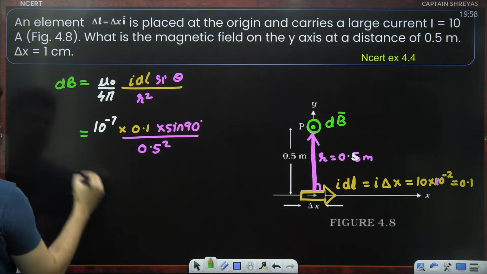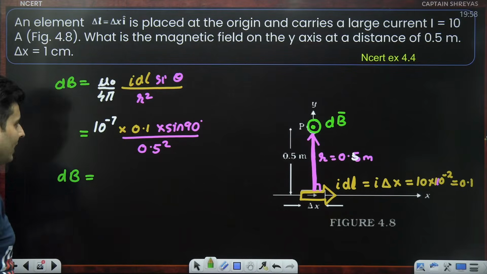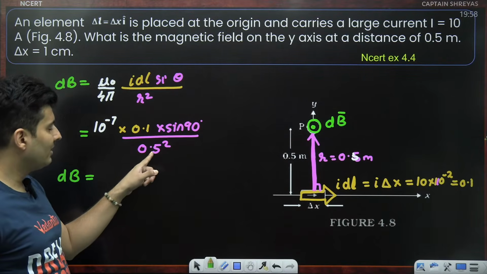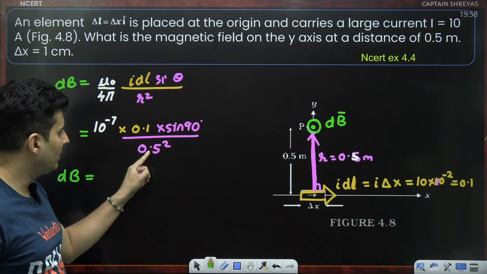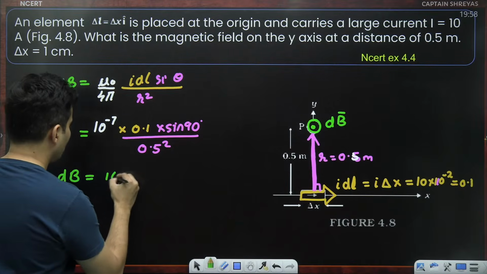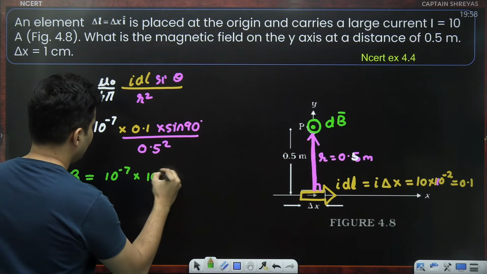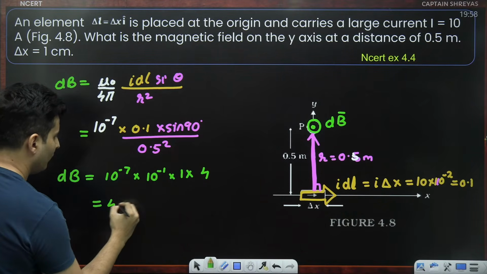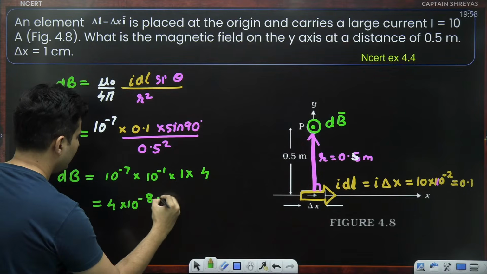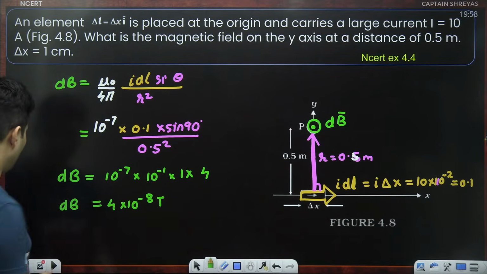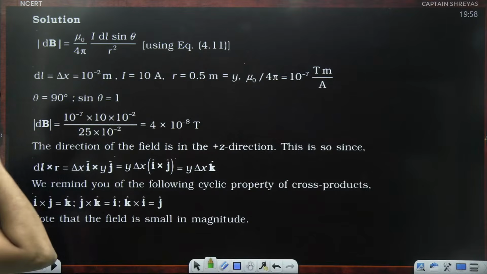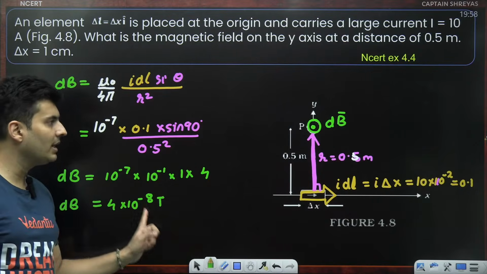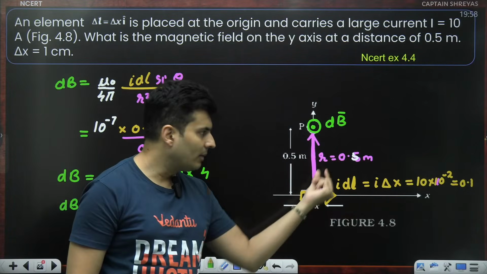That will give me the small amount of magnetic field. This is 0.1, this is 0.5. 0.5 is basically half. Half squared is 1/4, so 4 will go on the top. So I'm left with 10 to the power minus 7, 10 to the power minus 1, sine 90 is 1. So 4 goes on the top. So this will be 4 into 10 to the power minus 8 Tesla. That's what the formula value is. 4 into 10 to the power minus 8 Tesla. Yes, it is extremely small due to this small part of the wire.